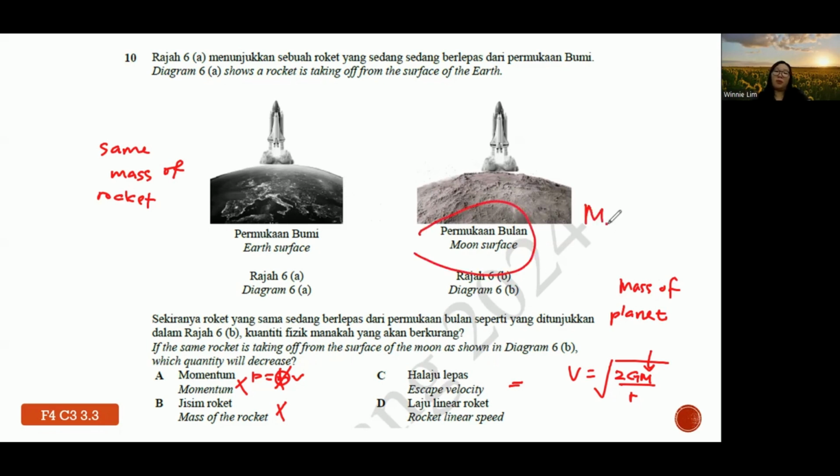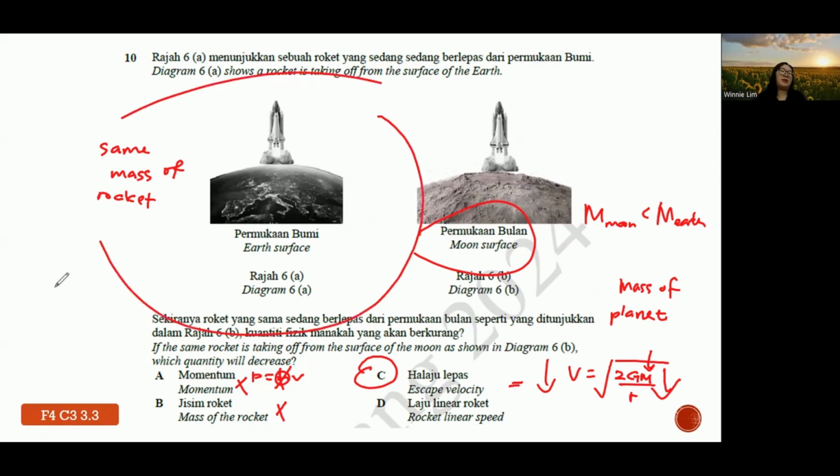Mass of the moon is less than the mass of Earth. So that's why your escape velocity decreases as well. And linear speed, because this context is not about the rocket moving in an elliptical orbit around the moon or the Earth, so it's not suitable.